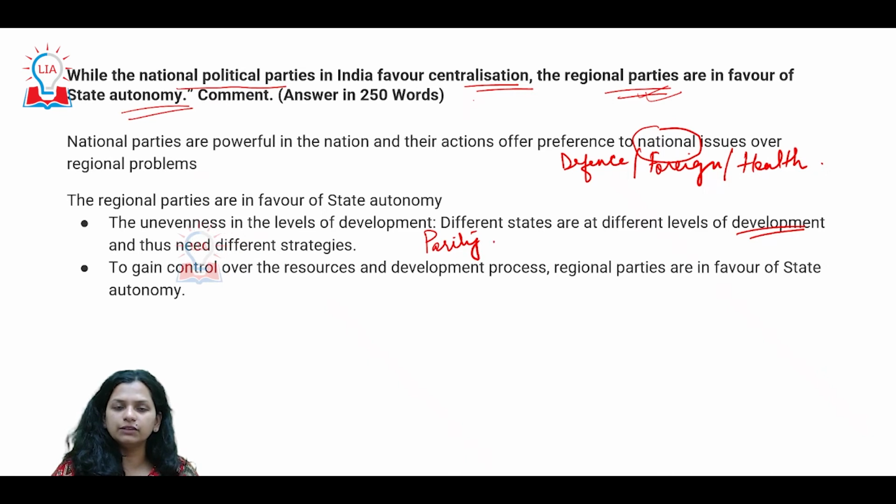This gives even more leverage to the regional parties to influence the state politics in this regard, which is why they constantly favor state autonomy as compared to the national identity. So in that perspective, we basically have the state parties supporting regional aspirations, supporting regional identities and state autonomy.